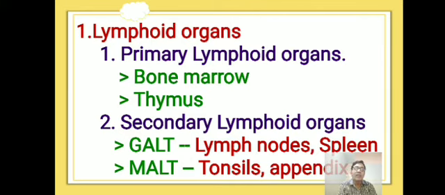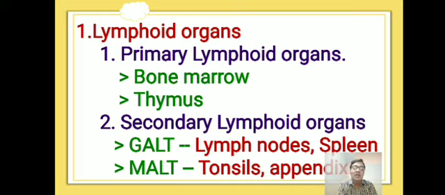Bone marrow is the main lymphoid organ where all blood cells are formed. The B lymphocytes are formed, undergo maturation and get the immune responses in bone marrow itself, so we call B lymphocytes bone marrow lymphocytes.